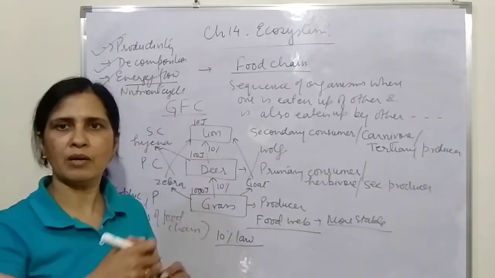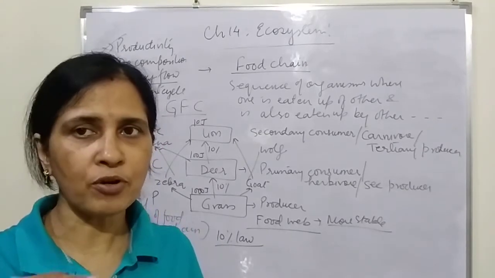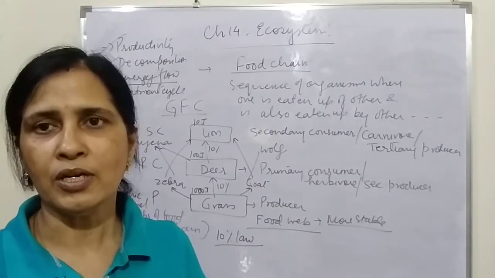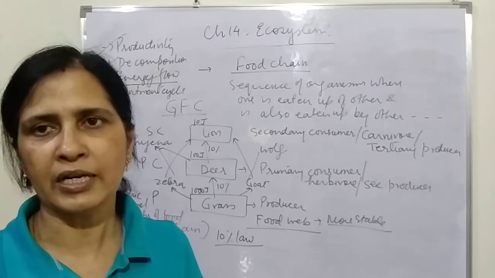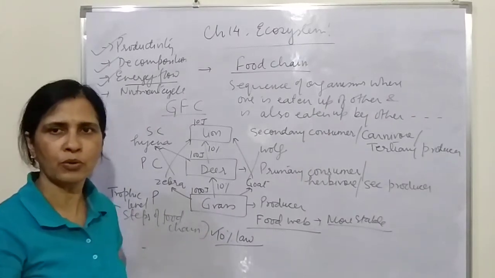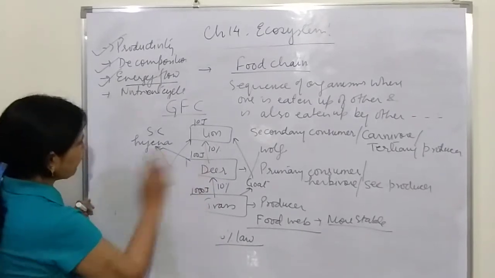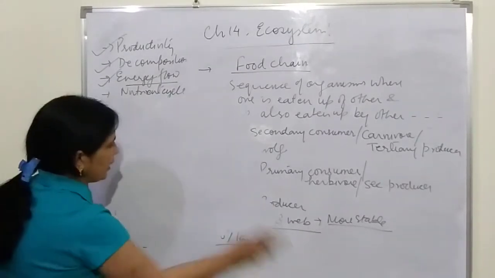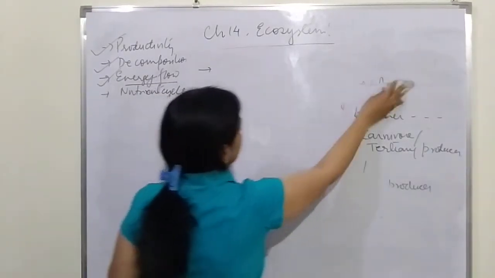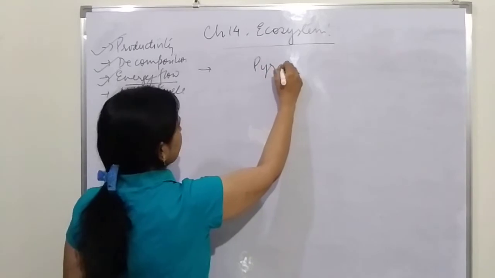So at every level, the amount of energy is reduced, and since the amount of energy is reduced, that is why the number of organisms in a food chain is less, because the last member will not get enough energy to survive, because it keeps on decreasing at every level. So that is the 10% law and the movement of energy from one level to another. Now if we make this entire food chain in graphical form, then we call those graphs pyramids.